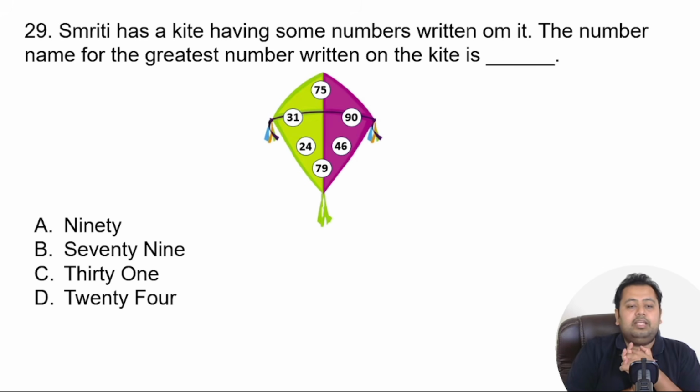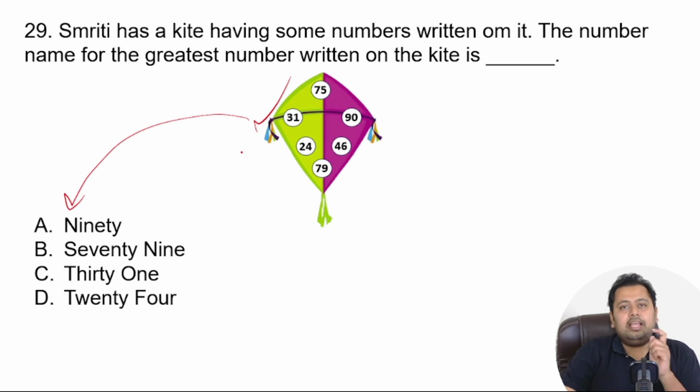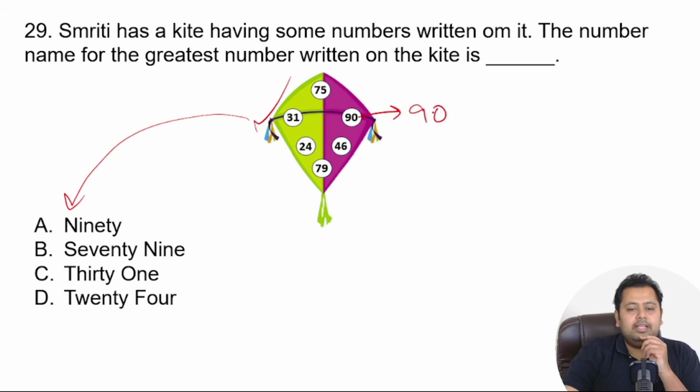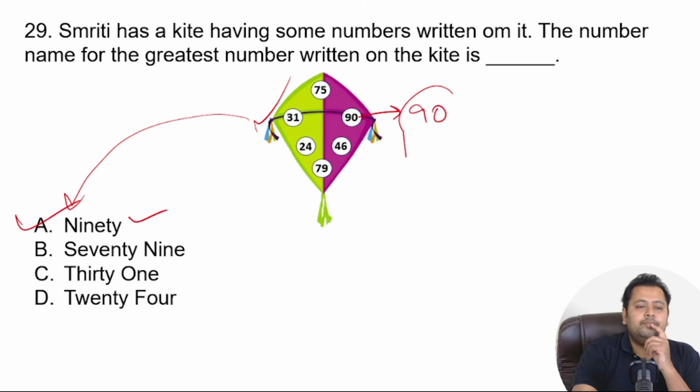The number name for the greatest number written on the kite is dash, right? First you have to find out what is the greatest number written over here. Number name that denotes the highest or the greatest number in the kite shown below. Great. I guess it's a very simple question. The greatest number over here is 90, right? 90, and option A says 90, which is the correct answer.